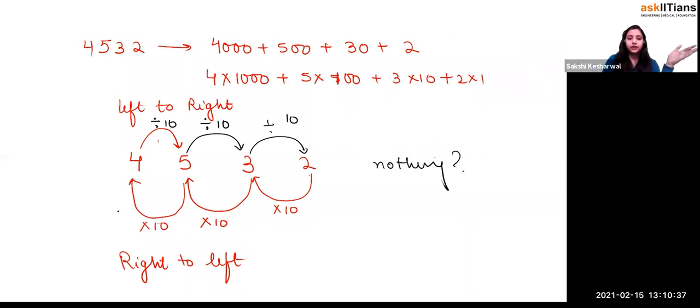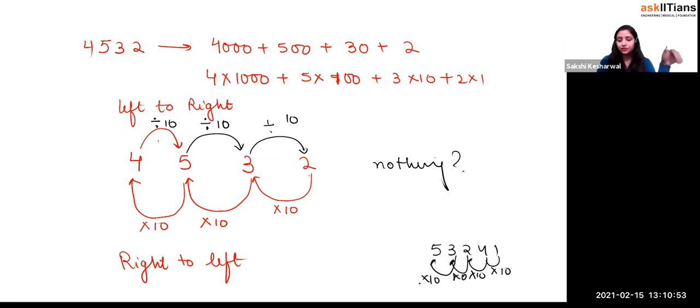If I write one more number, like a five digit number, 5 3 2 4 1, you multiply this by 10, this by 10, this by 10, and this by 10. Every time you are multiplying by 10 and dividing by 10, so we have to follow the same rule. So what will come to the right of 2? That is how there comes an introduction of a part known as decimals.